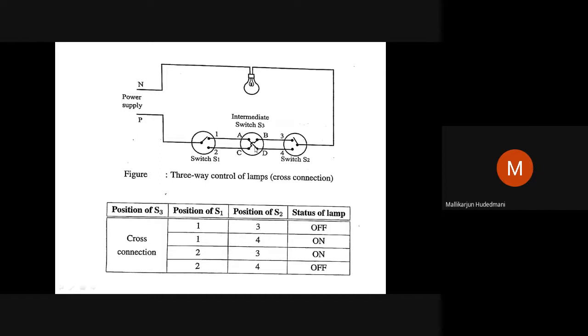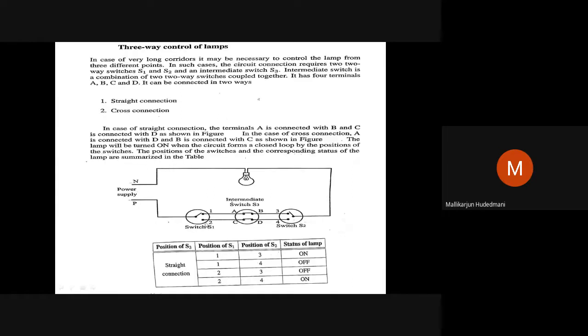So when the switch intermediate is cross connected, how is this? When it is straight connected, how is that? So you can explain this garden lamp wiring. This can be one interesting question. So it always repeats. Explain staircase wiring, which is 2-point wiring. Explain garden lamp wiring, like this way.